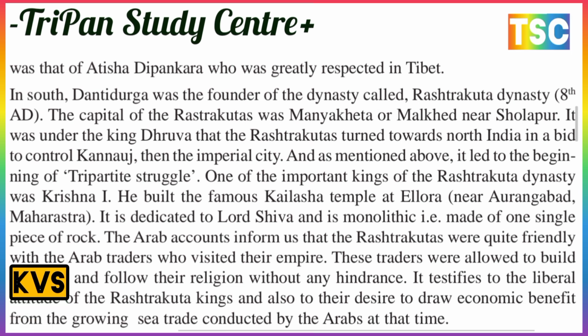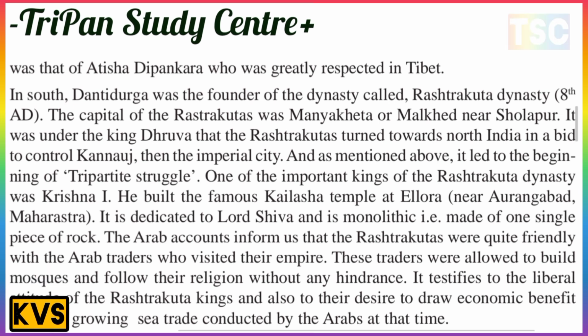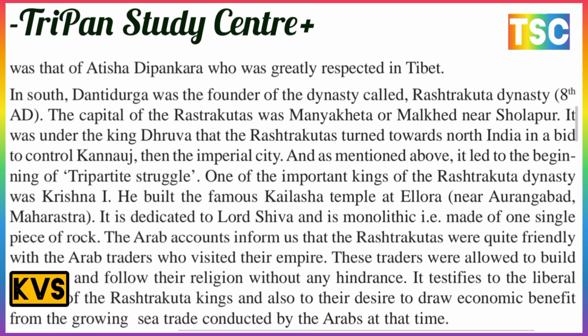In the south, Dantidurga was the founder of the dynasty called Rashtrakuta. In the 8th century AD, the capital of the Rashtrakutas was Manyakheta, modern Malkhed near Solapur. Solapur is under the king of Dhruva, and the Rashtrakuta turned towards North India in the battle for control of Kannauj, and then the imperial cities mentioned above. It led to the beginning of the tripartite struggle.